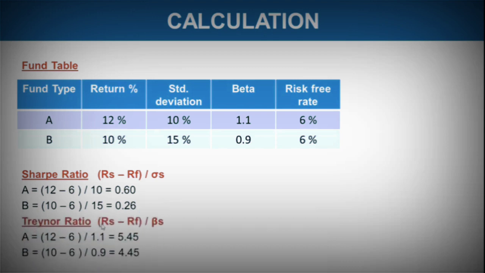In the same way, Treynor ratio could also be calculated. Just we have to consider here beta instead of standard deviation. So scheme return minus risk-free rate divided by beta of the scheme. So just put the values. For A, it would be 12% minus risk-free rate 6% divided by beta 1.1. In the same way, for fund B, 10 minus 6 divided by beta 0.9, and we have got the values 5.45 and 4.45. So if you get any numerical related to Sharpe ratio and Treynor ratio, just keep this in mind and you would be easily able to solve it.